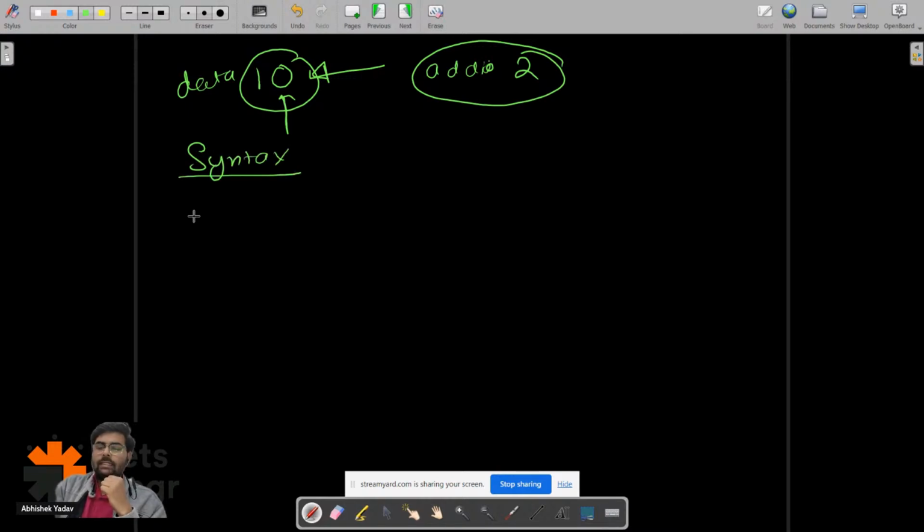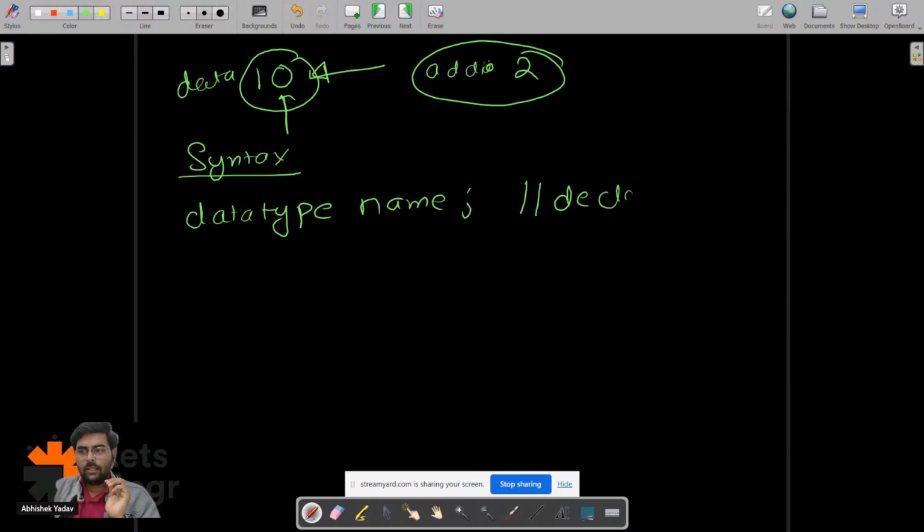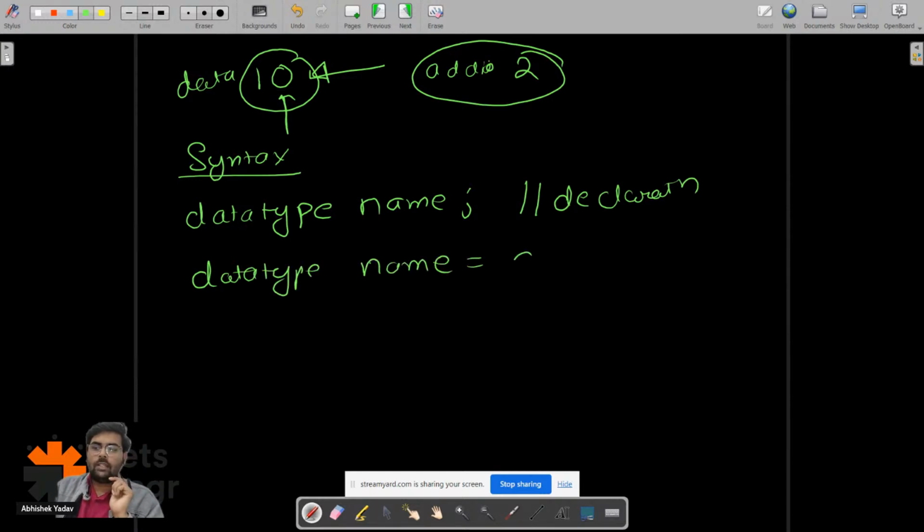So the syntax is simple. You have to use the data type, and after that the name of the variable. Let's assume the name is here, name of the variable, and you are done. This is the declaration of a variable. And data type, name is equal to data.